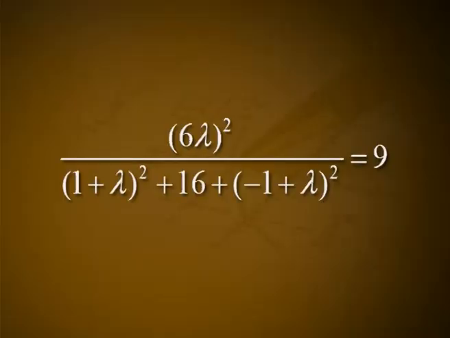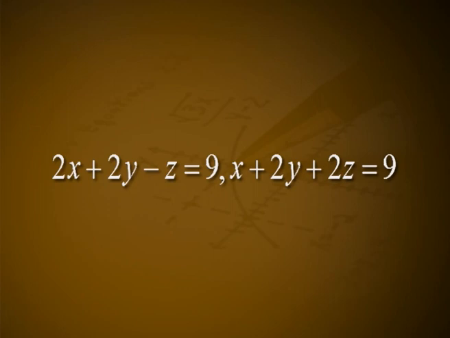Hence, 36λ² / ((1 + λ)² + 16 + (−1 + λ)²) = 9, which implies that λ = ±3. Thus, the equations of the planes are 2x + 2y − z = 9 and x + 2y + 2z = 9.